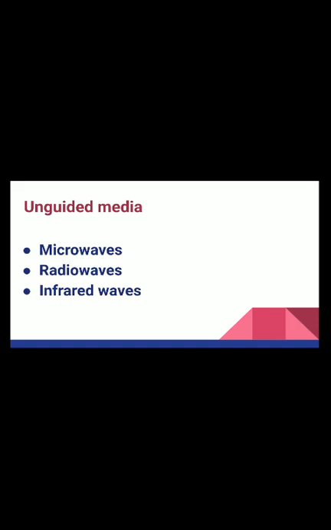Actually, what happens when we transfer our data through air? The medium for unguided media is air. And why is it called unguided? Because when you're sending your data through cables, the path is known to us, that our data is going to go from this part of the world to another using this path. So the path is known to us.